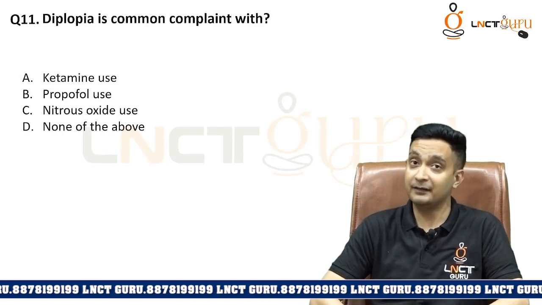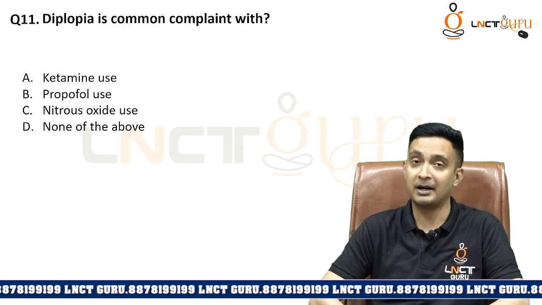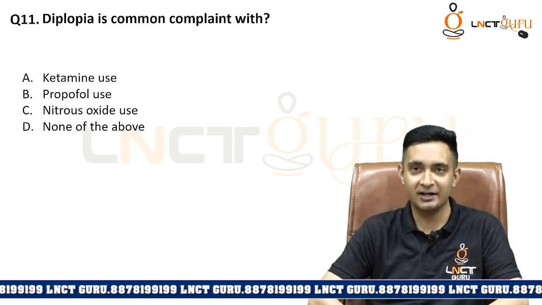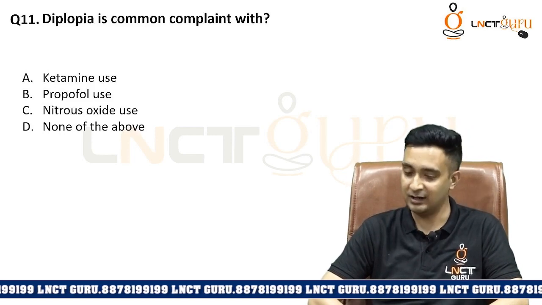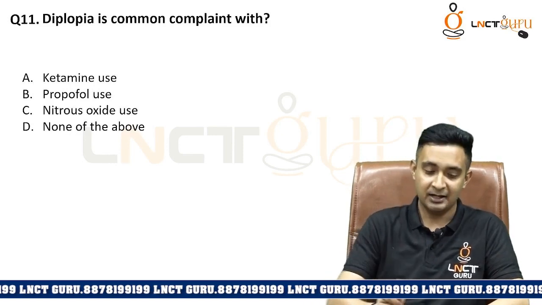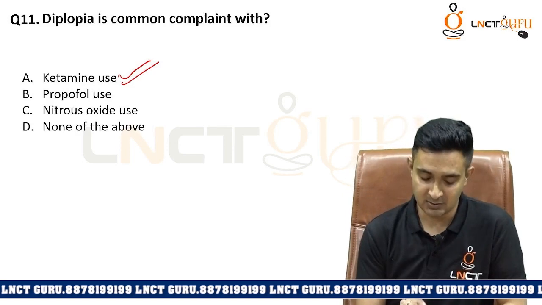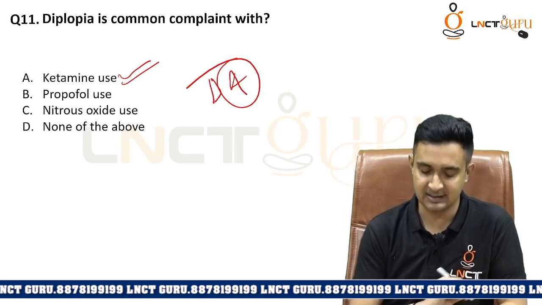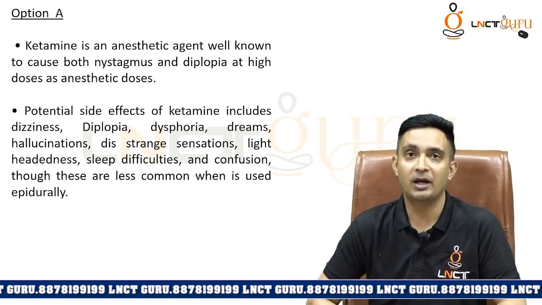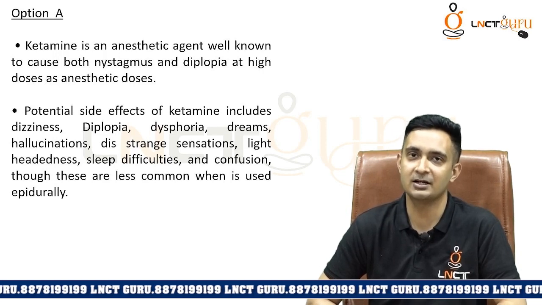Question number 11. Diplopia is a common complaint with: option A, ketamine use; B, propofol use; option C, nitrous oxide use; and option D, none of the above. The answer is option A, the use of ketamine. Ketamine is used for a kind of dissociative anesthesia. It is an anesthetic agent well known to cause both nystagmus and diplopia at high, anesthetic doses.